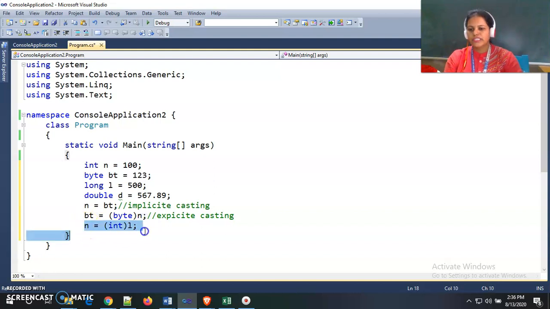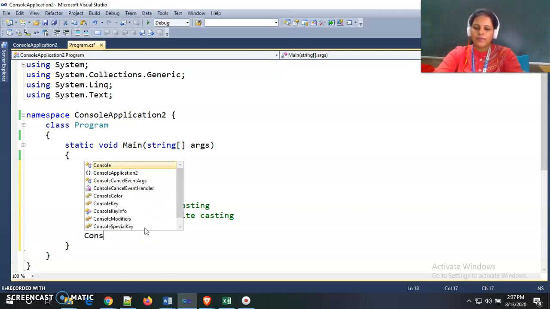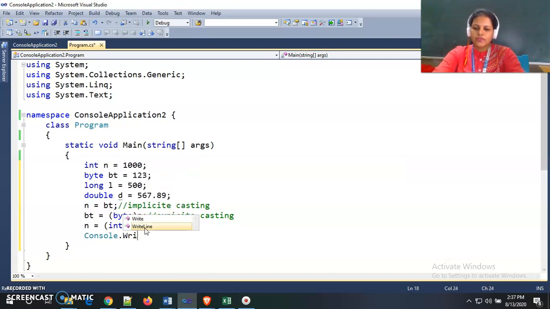So this is possible now. Again, if we assign the value 1000 to a byte variable, we know the range of byte is only from 0 to 256. So how is this 1000 value stored inside this byte variable? We can't store such a large value inside a byte variable. So we check by printing that value on the console.